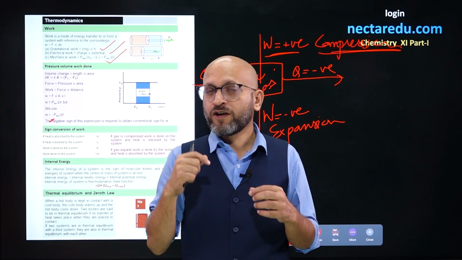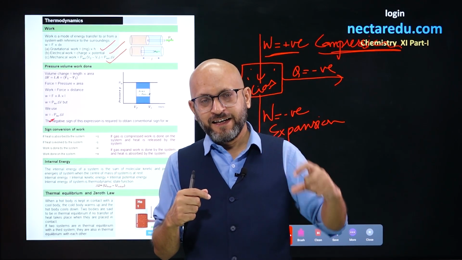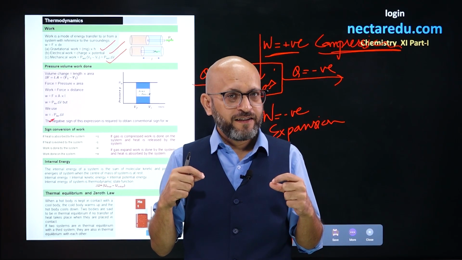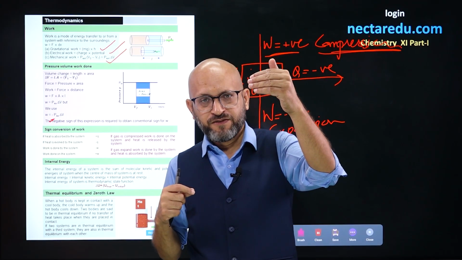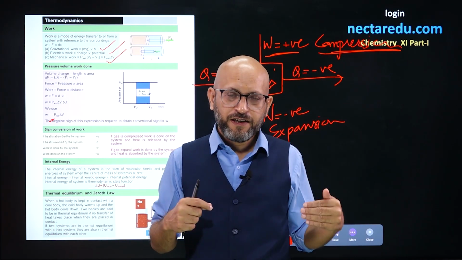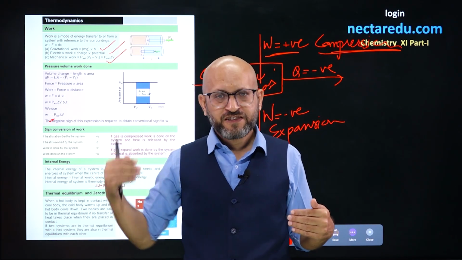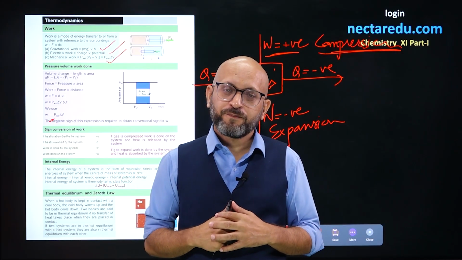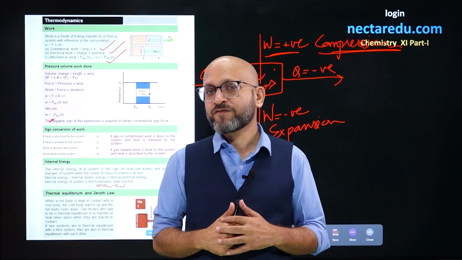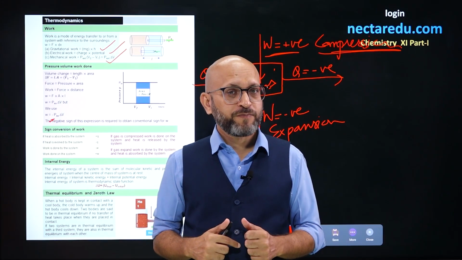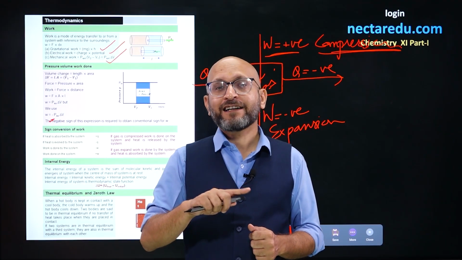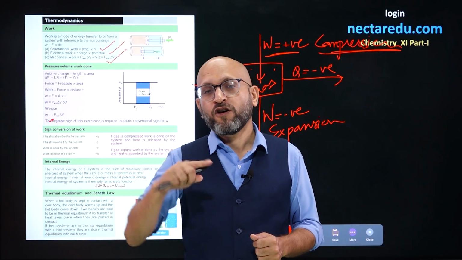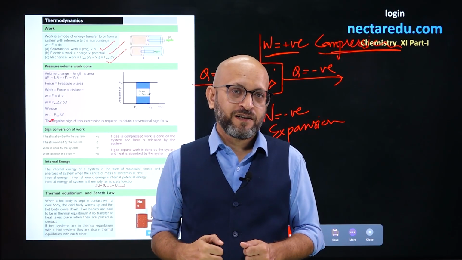When two bodies separately, let's say A is in thermal equilibrium with B and B is in thermal equilibrium with C. A is in thermal equilibrium with B, that means no heat transfer between A and B, and B is in thermal equilibrium with C. Then A and C will also be in thermal equilibrium, right? So this is what the zeroth law of thermodynamics means, that if two bodies are separately in thermal equilibrium with a third body, then the two bodies will also be in thermal equilibrium with themselves. So this is it.